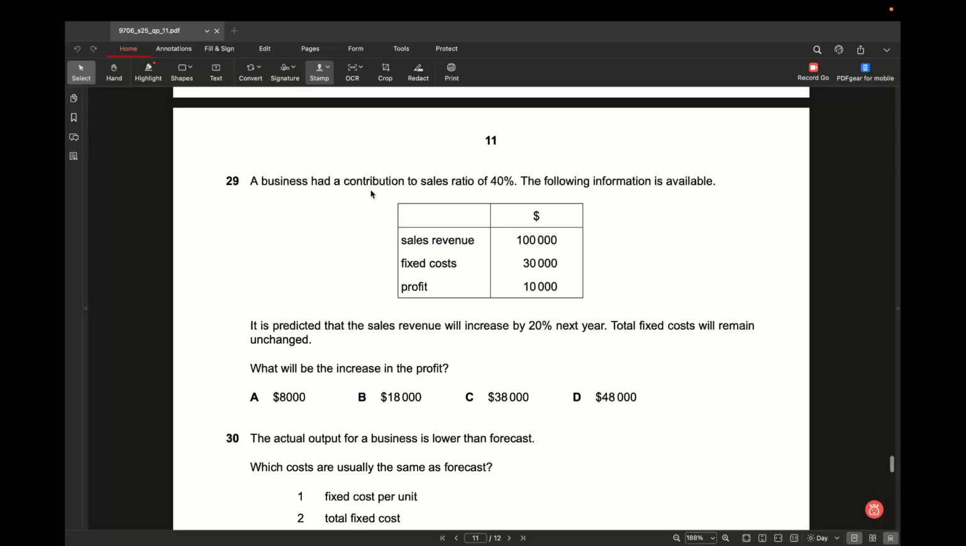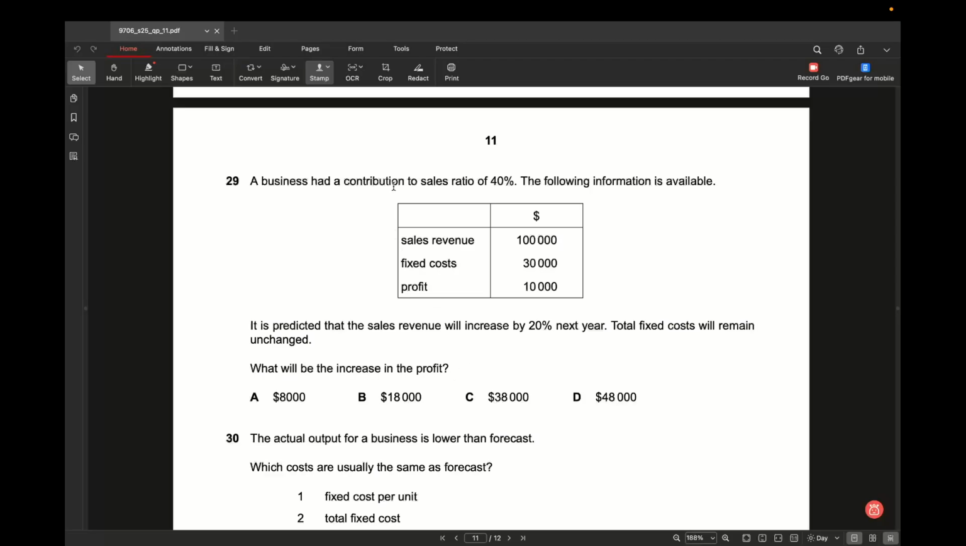A business has a contribution to sales ratio of 40%. The following information is available. Sales revenue 100,000, fixed cost 30,000 and profit 10,000. So it is predicted that sales revenue will increase by 20% next year. Total fixed cost will remain unchanged. What will be the increase in the profit?